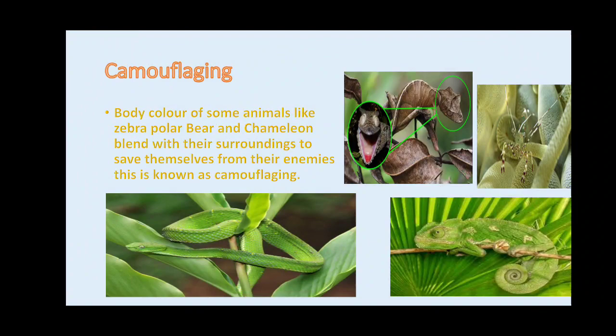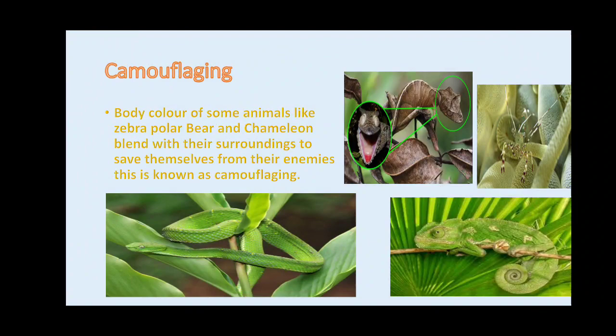Body color of some animals like zebra, polar bear and chameleon blends with their surroundings to save themselves from their enemies. This is known as camouflaging.